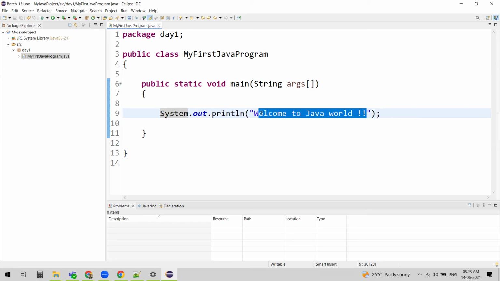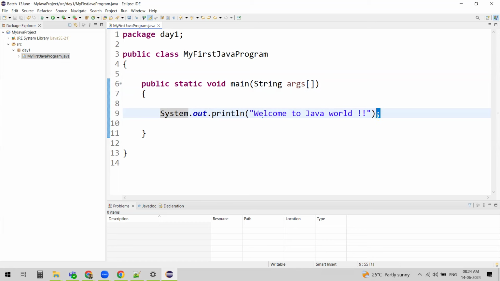you can write it there. Once you write it, you see a semicolon. Each line of statement in Java has a delimiter, so it has to end with a semicolon. This is also very important. Remember that each line of statement has to end with a semicolon. This is one line of code, and I'm telling Java that this is the end of my line of statement. So I'm putting a semicolon. And now we are done with writing the first Java program.